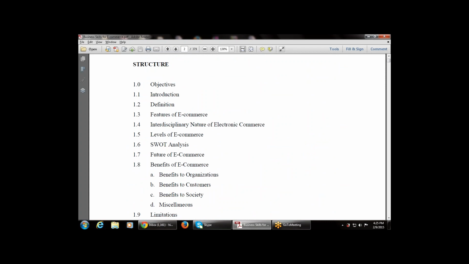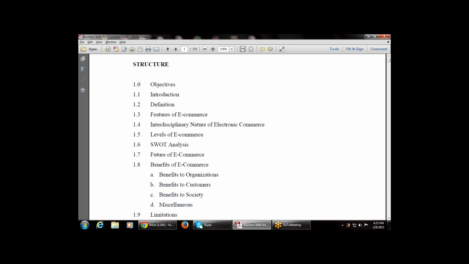These are the various topics in this chapter. One is the objective, then introduction, then definition, then features of e-commerce, then the interdisciplinary nature of e-commerce, levels of e-commerce, that is, what levels are available for electronic commerce, then SWOT analysis, then future, that is a prediction for e-commerce, then benefits of e-commerce.